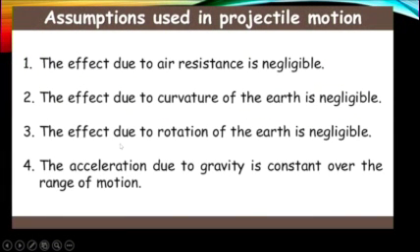Assumptions used in projectile motion. The effect due to air resistance is negligible. The effect due to curvature of the earth is negligible. The effect due to rotation of the earth is negligible. The acceleration due to gravity is constant over the range of motion.